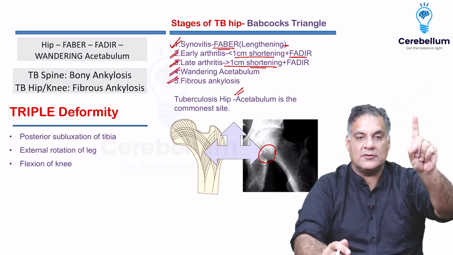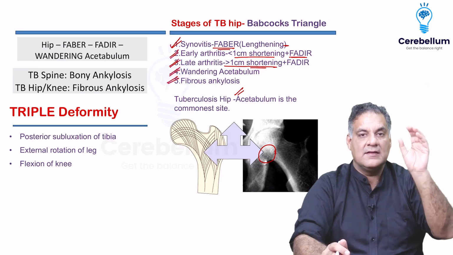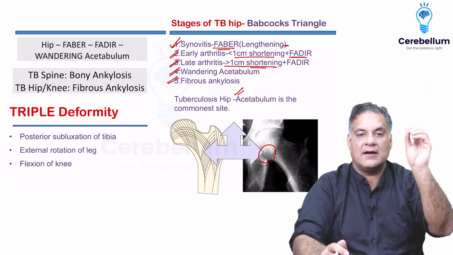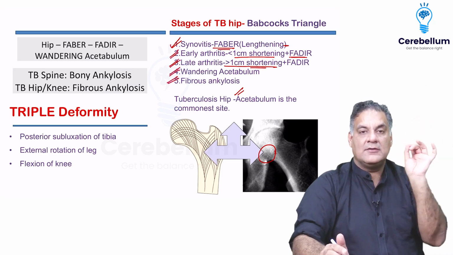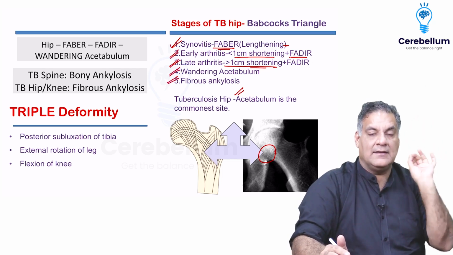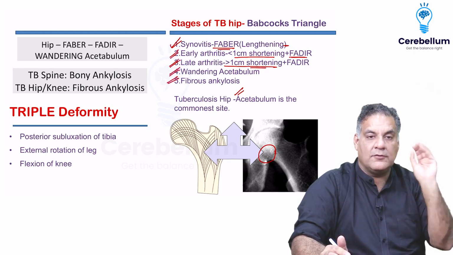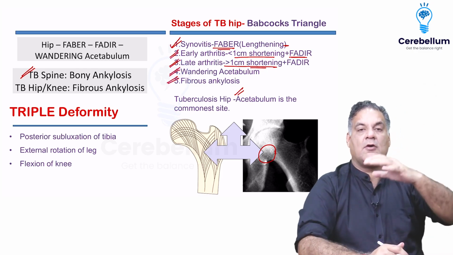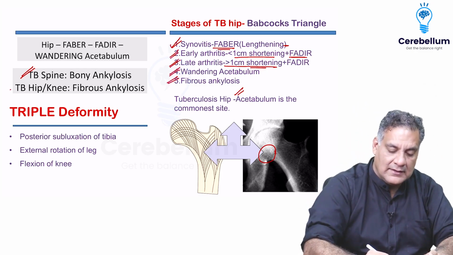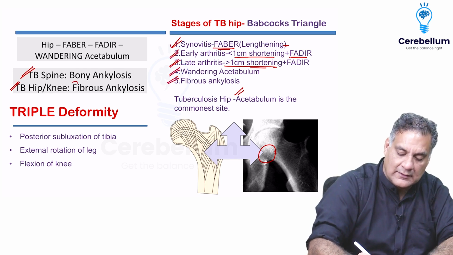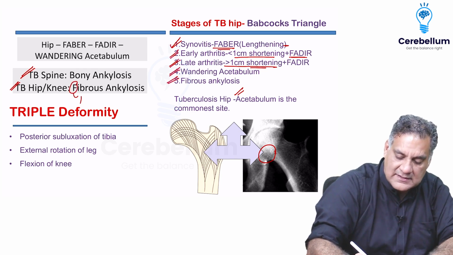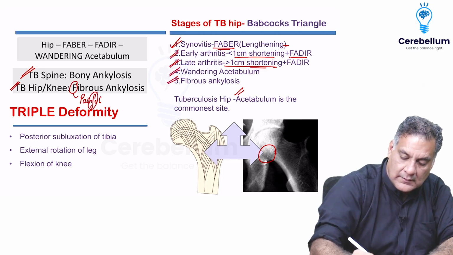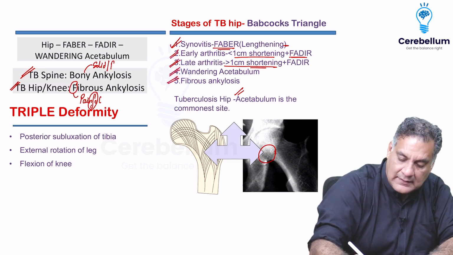When the disease fuses a joint, it's called ankylosis. When the surgeon does that, that's called arthrodesis. We'll come back to it. Tuberculosis of the spine will cause bone-to-bone fusion called bony ankylosis, whereas tuberculosis of all the other joints will cause incomplete fusion called fibrous ankylosis. Remember, fibrous is painful. Bony is solid and painless.